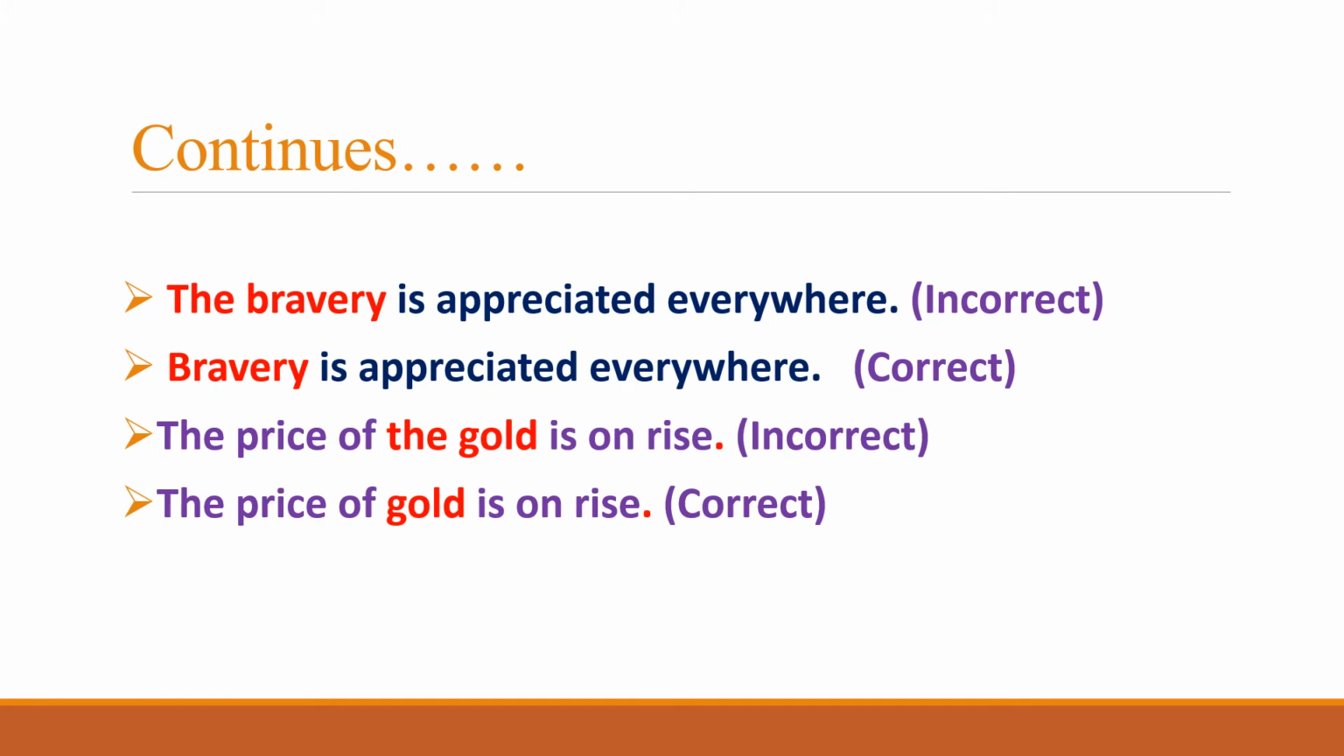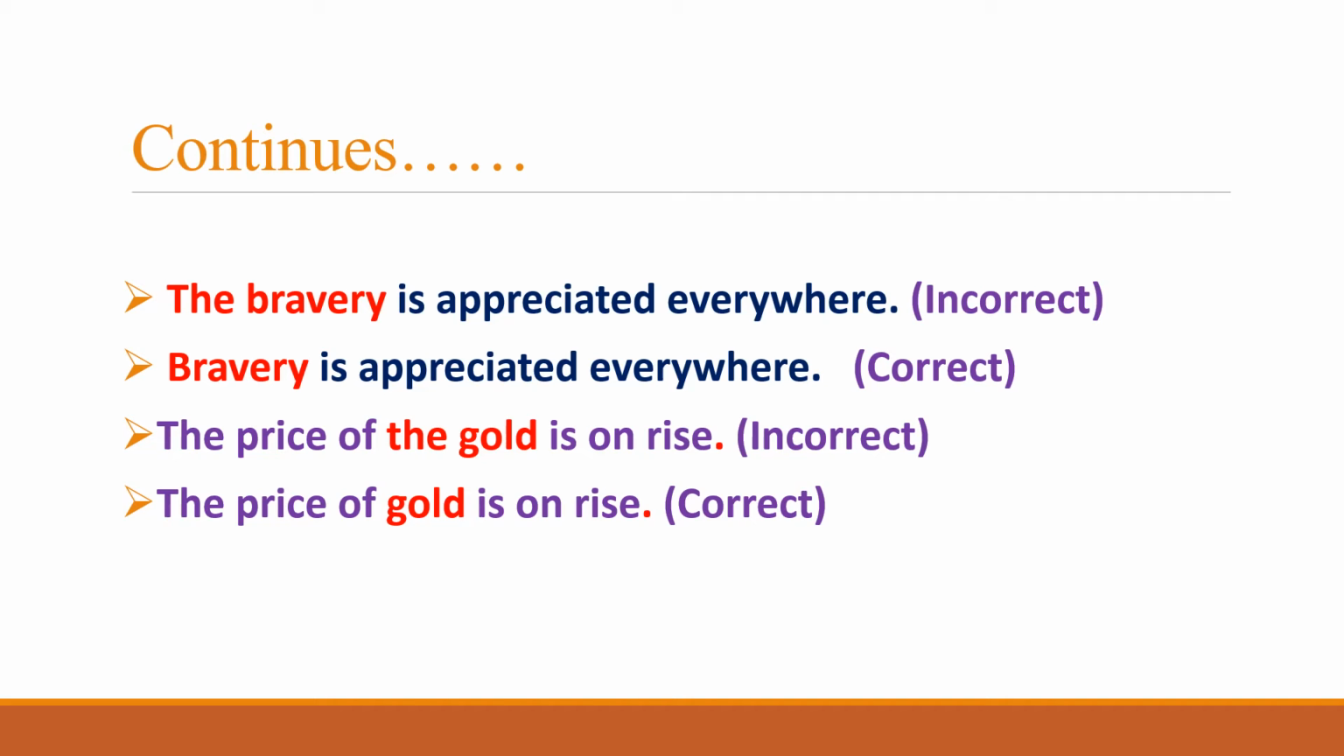Continuing with the same rule, we move to the next two examples where the same rule of not using the before abstract noun and material noun applies. In the second example, we can say, the bravery is appreciated everywhere. So here we see that bravery is an abstract noun, whereas the has been used before it. So this is an incorrect sentence.